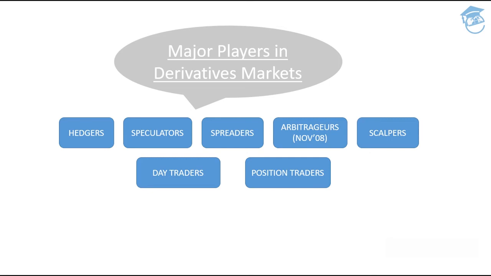Speculators, on the other hand, are the people who basically deal with the news. Okay, they speculate things. Why do I say they speculate? They expect Reliance futures to go up at one end, and at the other end, they expect Reliance futures to go down. They have a very fair idea about the market at all times. They already have private information in their hand. They are very closely associated with some of the giants in the market, and they are already aware of what's going to happen in the next moment in the market. So these are the big giants in the market, and they speculate really well.